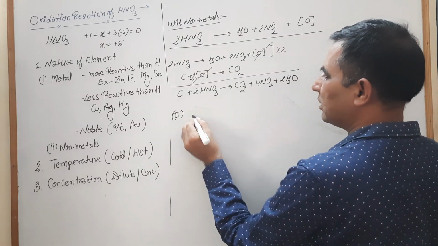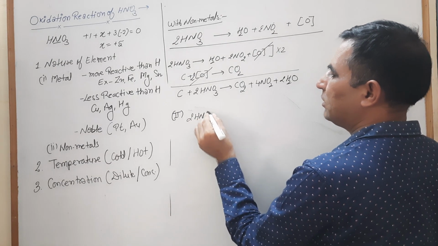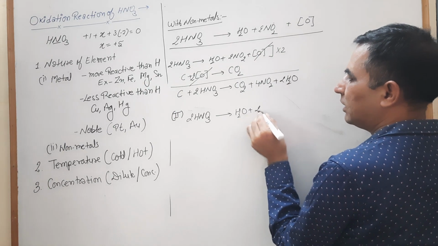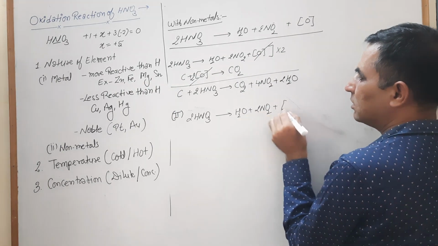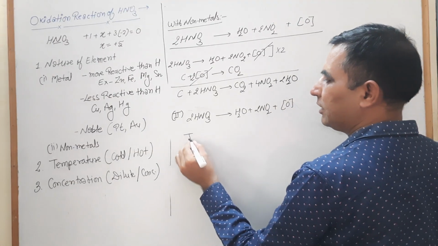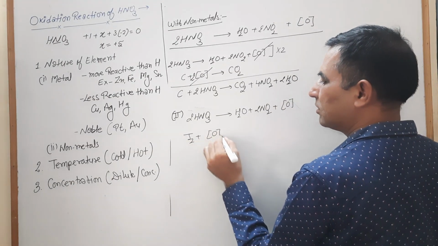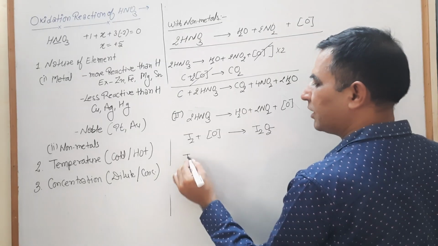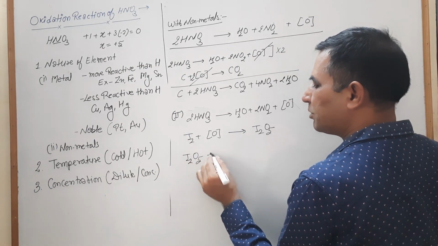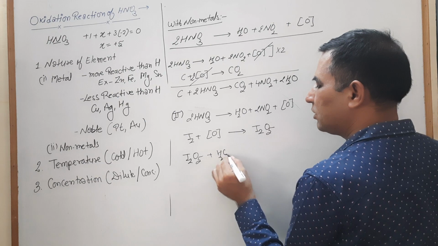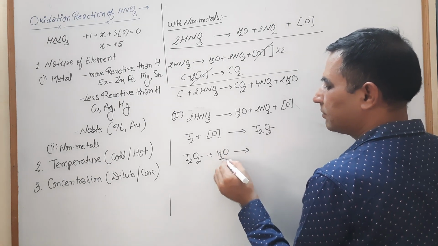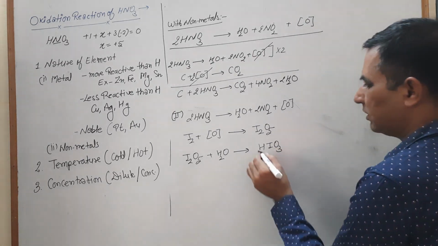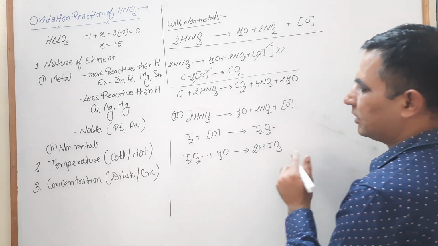Now we look at the reaction with iodine. So our master reaction is 2HNO3, which converts into H2O plus 2NO2 plus nascent oxygen. Now iodine reacts with nascent oxygen and converts into I2O5. I2O5 reacts with the water molecule already present in the solution, H2O, and is converted into iodic acid HIO3. To balance this one, we multiply it by 2. Now our equation is balanced.